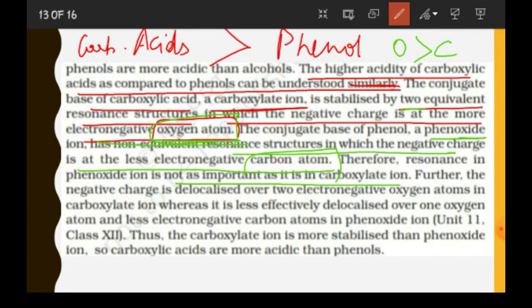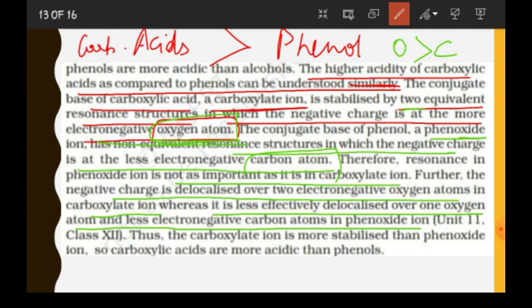Further, the negative charge is delocalized over two electronegative oxygen atoms in carboxylate ion, whereas it is less effectively delocalized over one oxygen atom and less electronegative carbon atom in phenoxide ion.